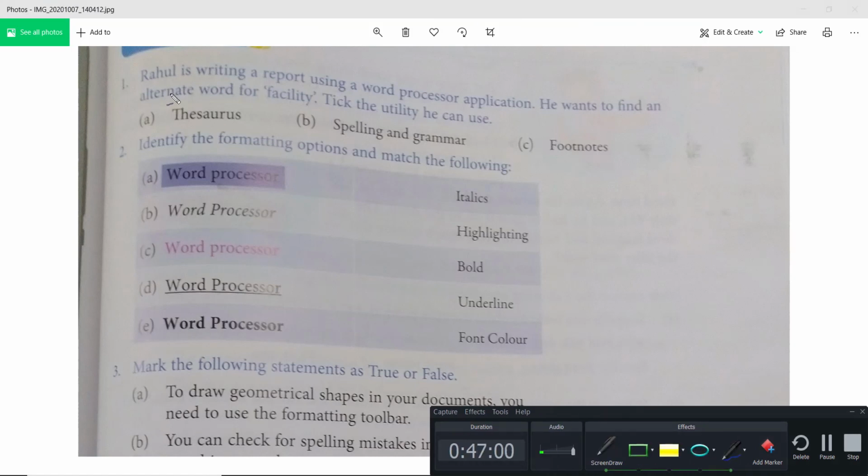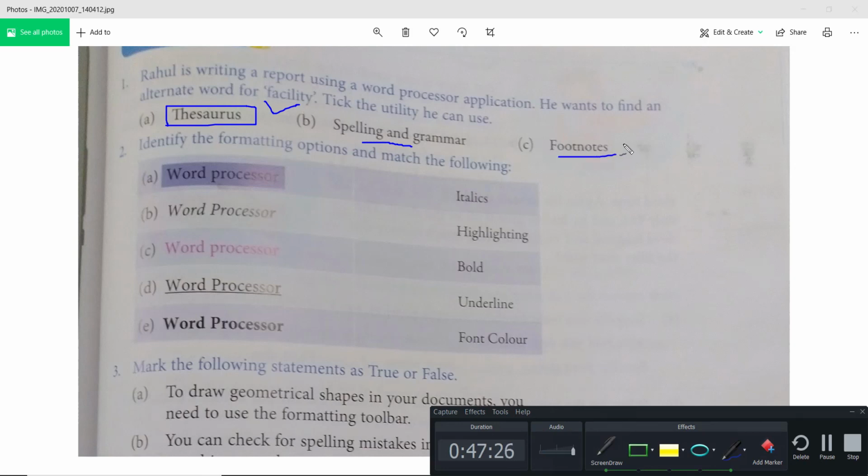Rahul is writing a report using a word processor application. He wants to find an alternative word for facility. Which utility can he use? Thesaurus, right? From the thesaurus he can get synonyms of facility, alternative words. Spelling and grammar will only check whether the spelling is correct or not.